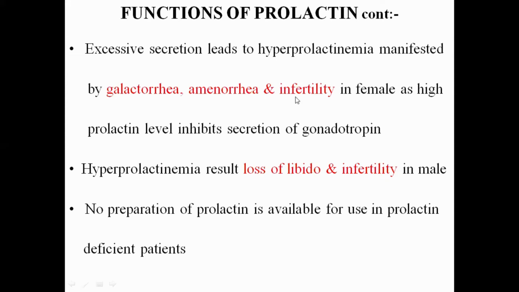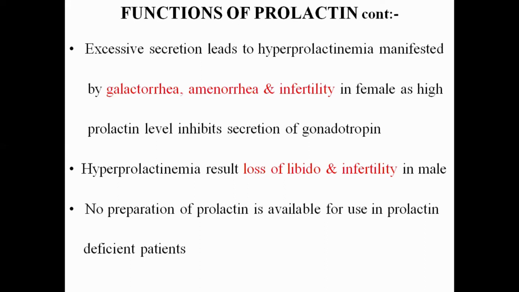So because a high prolactin level inhibits the secretion of gonadotropins like follicle stimulating hormone and luteinizing hormone, that results in galactorrhea, amenorrhea, and infertility in females. So what is galactorrhea? Galactorrhea is the excessive and persistent secretion of milk from the female breast.